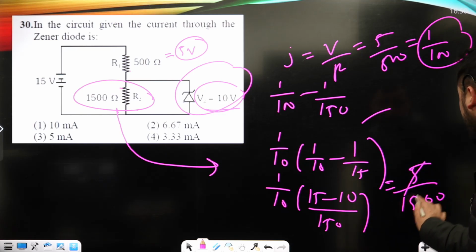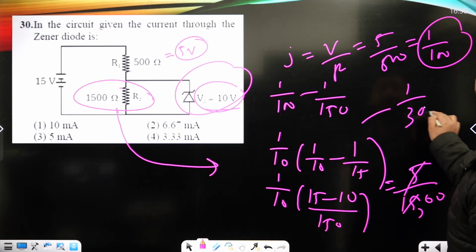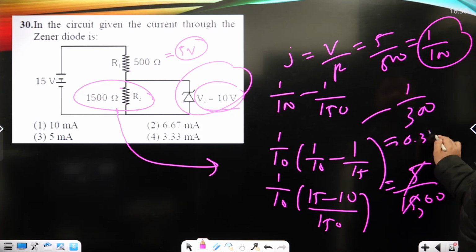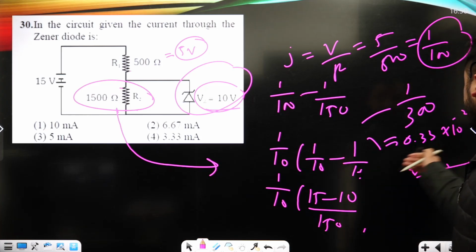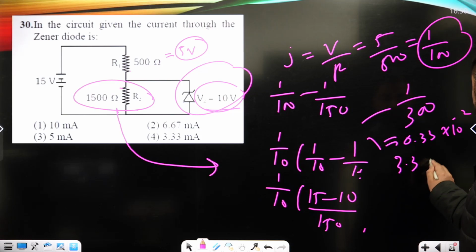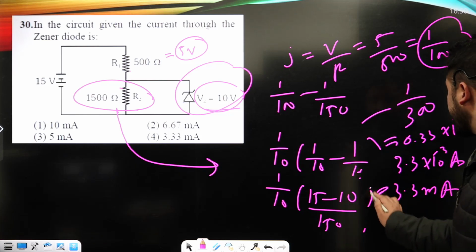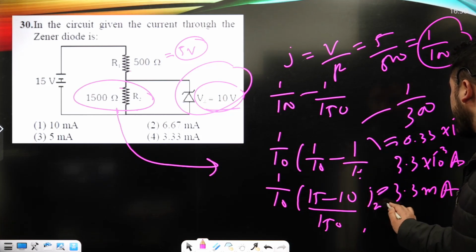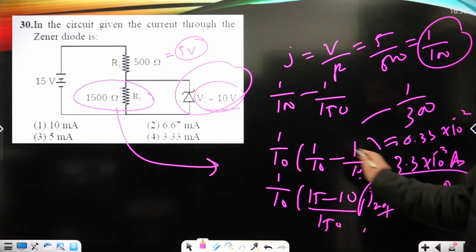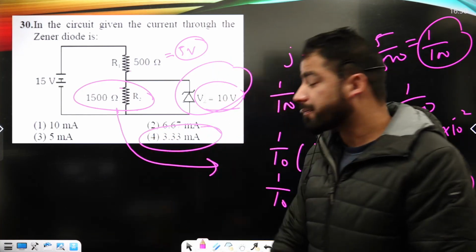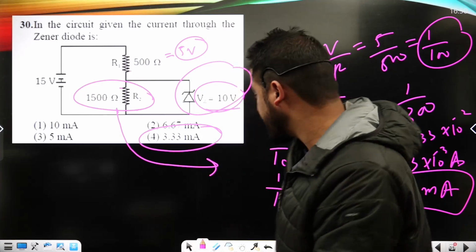15 minus 10, that is 5 upon 1500. That's 1 by 300, which is 0.33 into 10 to the power minus 2. So I can say here 3.3 into 10 to the power minus 3 amperes, or 3.3 milliamps, okay? 3.3 milliamps is passing through the Zener diode, and it's shown under option number 4. That's the correct option here.